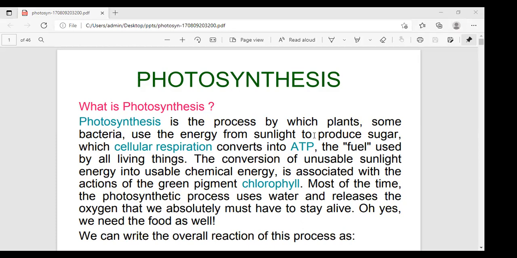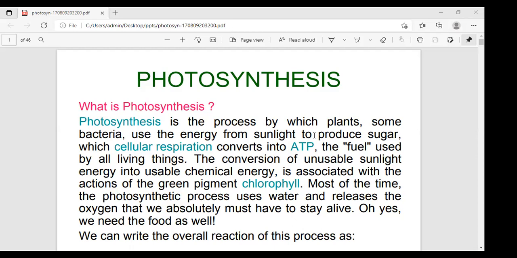This process involves the storage of energy. In photosynthesis, what are the simple substrates? Carbon dioxide and water combine and yield a complex carbohydrate, for example glucose, which is the best example here. This total process is called anabolism.